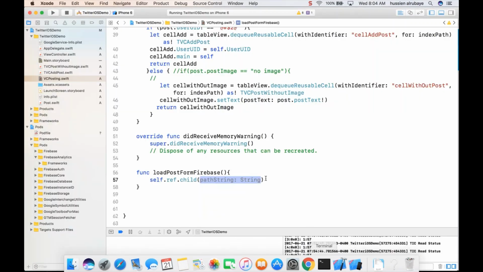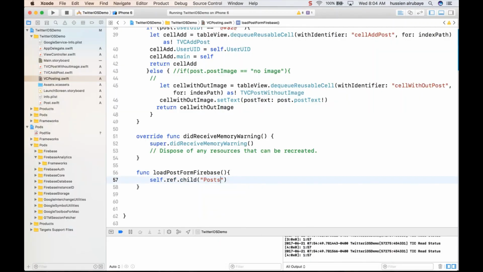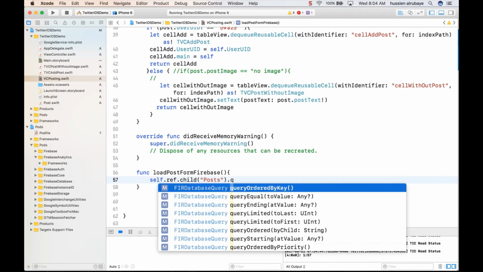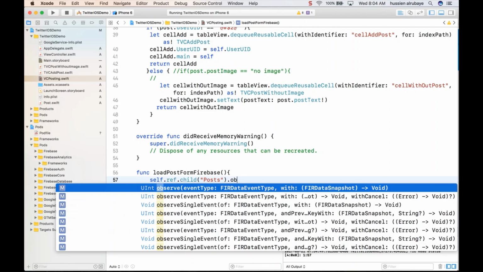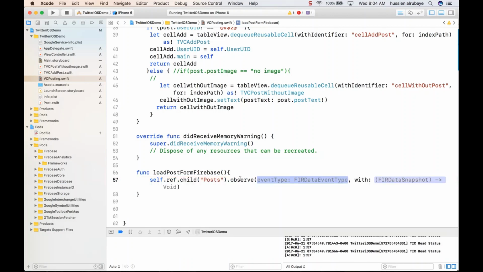So I say, hey, I want you to listen for any changes that happen in this child. So whenever any change happens, I say, hey, I want you to observe. Observe takes two things. I will do it this way: observe dot value, and here I put whatever action I want to do.